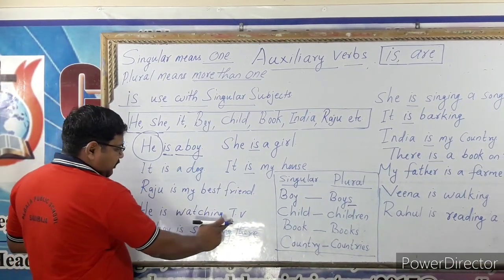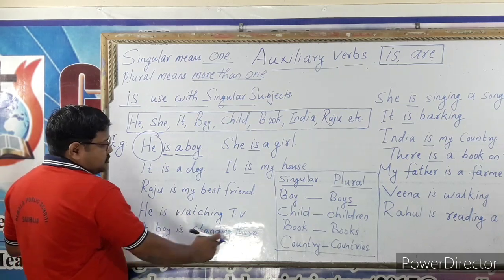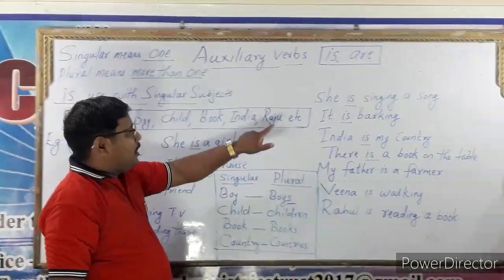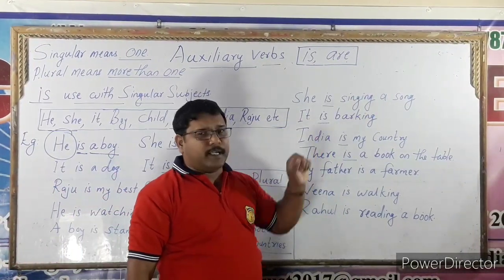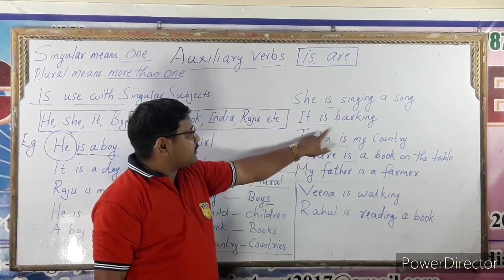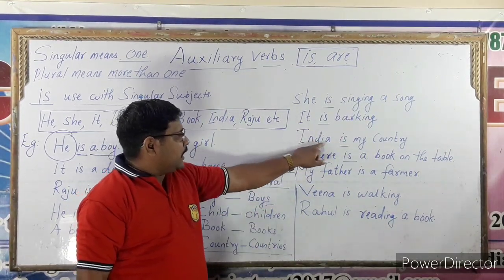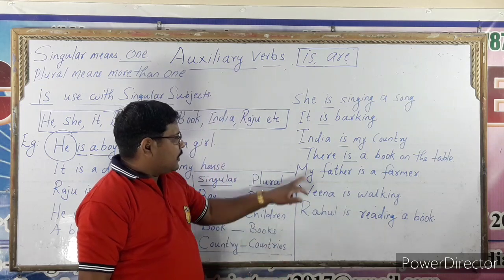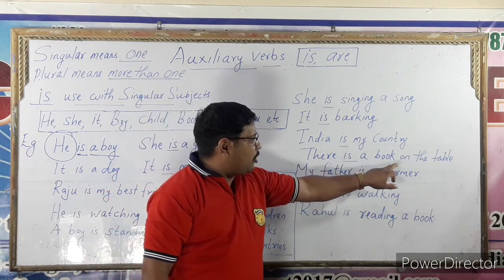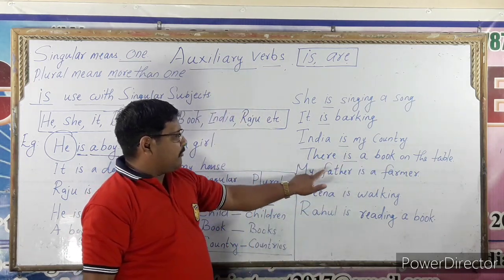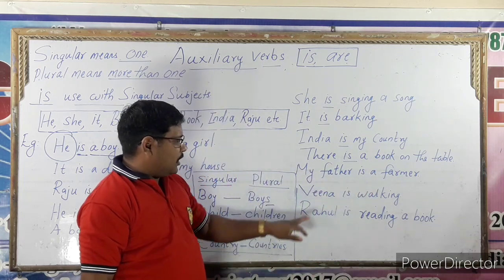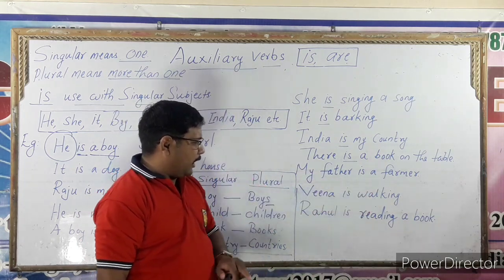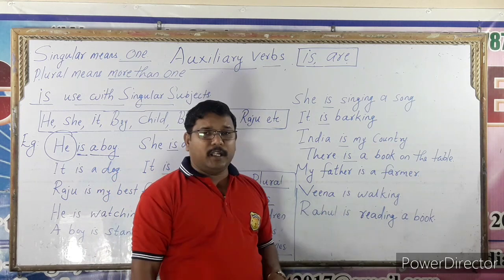He is watching TV. A boy is standing there. She is singing a song. It is barking. India is my country. There is a book on the table. My father is a farmer. Veena is walking. Rahul is reading a book.